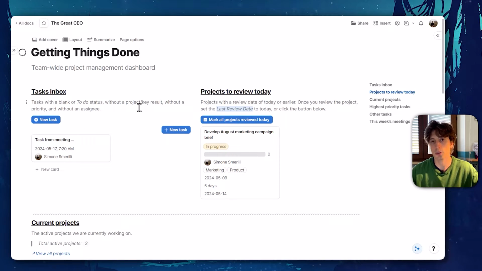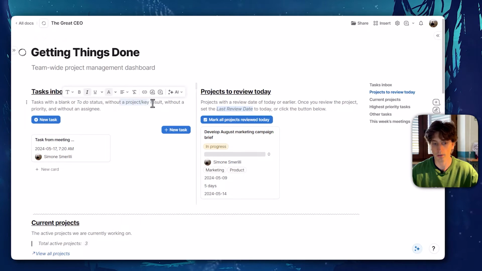The inbox is meant to be the place where you can see tasks that are unprocessed. So these are the ones that have a blank to do, or without a project start, without a priority, and without an assignee. If there are those tasks lurking around in your system, that means you might want to refine them or decide what to do with them.